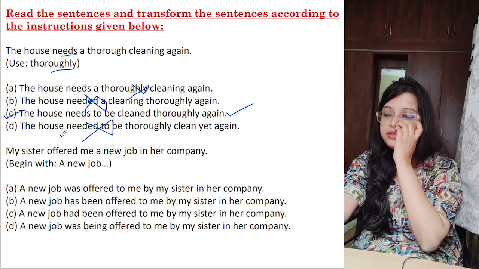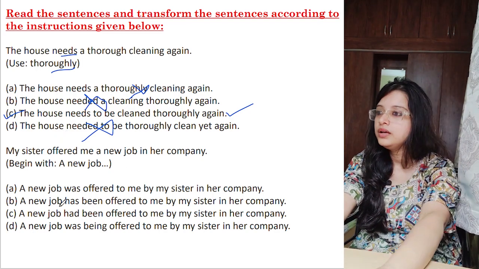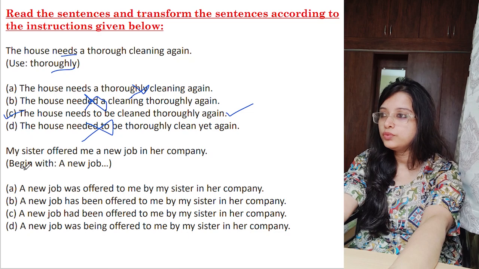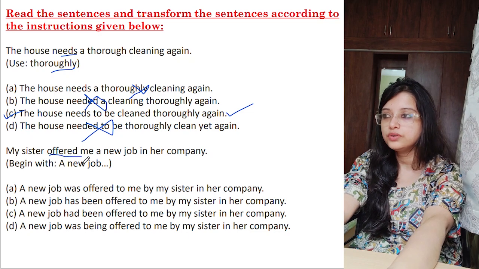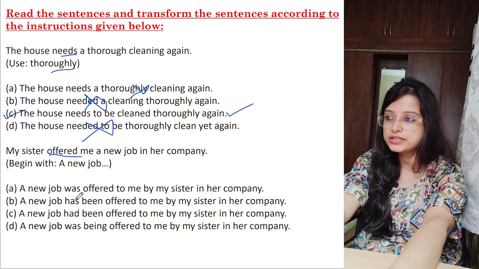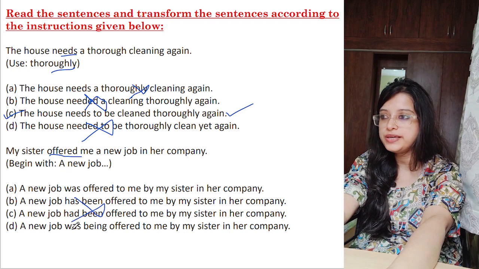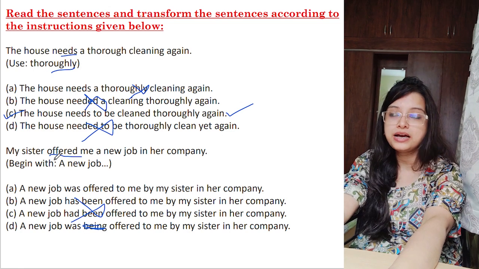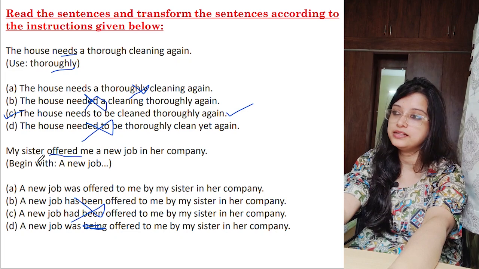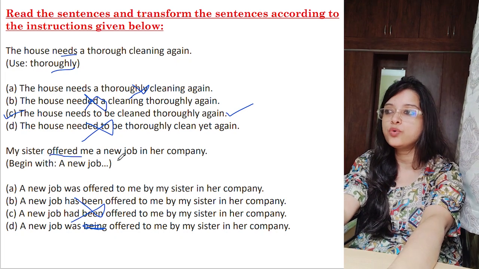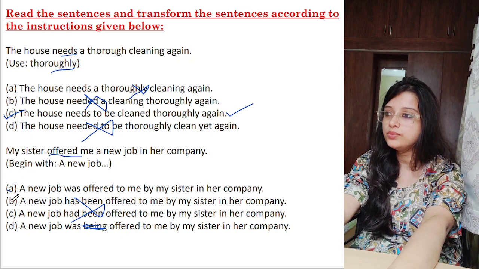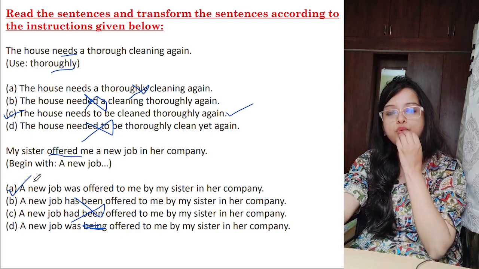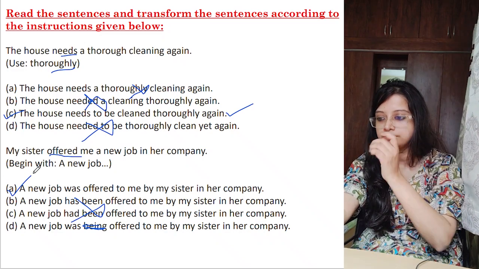My sister offered me a new job in her company. So a new job, what can we write? A new job was offered. Okay, offered, so it has to be in the past only. So was offered is correct. Has been, had been, both are incorrect, and the being word is provided over here. See, being comes only when it is ing in the sentence. If the sentence was my sister was offering me a new job, then it would have been correct, but was offering is not there, only simple past. So this one will be was offered, option number A.